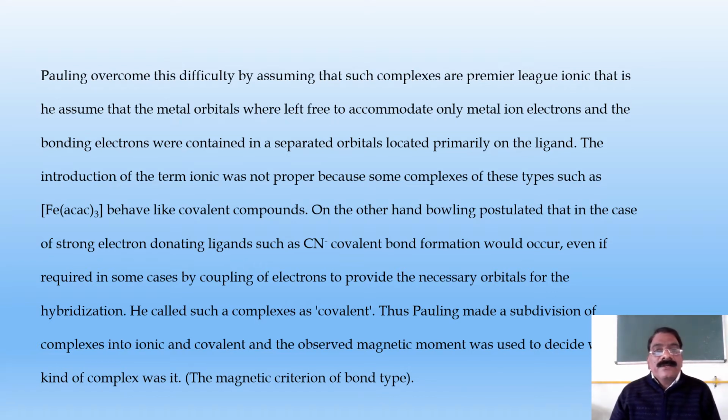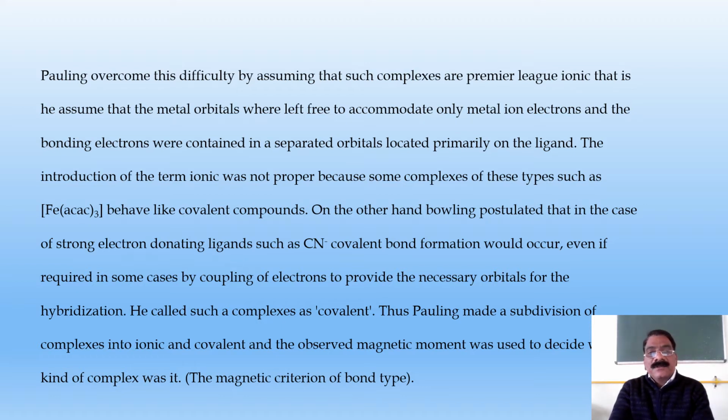The introduction of the term ionic was not proper because some complexes of this type, such as Fe(acac)3, behave like covalent compounds. On the other hand, Pauling postulated that in the case of strong electron donating ligands such as CN-, covalent bond formation would occur even if required in some cases by coupling of electrons to provide the necessary orbitals for the hybridization.